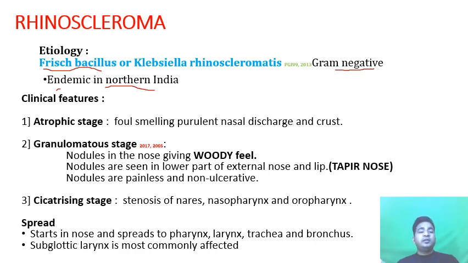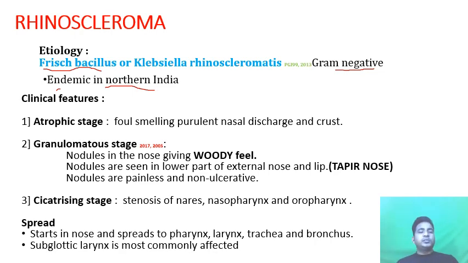Now, what are the clinical features? Generally, these are divided into three stages. First is the atrophic stage, where atrophy of the nasal mucosa or the nasal structures occurs that leads to purulent nasal discharge, which may be foul smelling with a lot of crusting in the nose. So it has an appearance like atrophic rhinitis, full of crusting and foul smelling nasal discharge. So it is the atrophic stage.